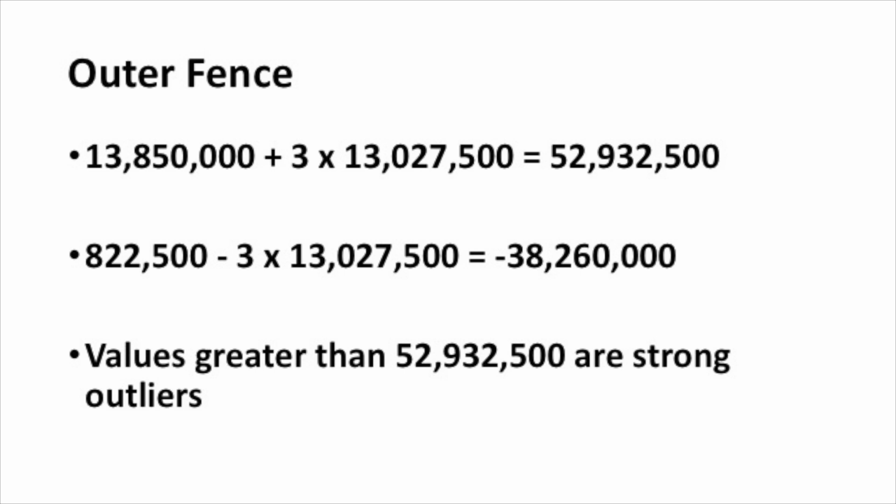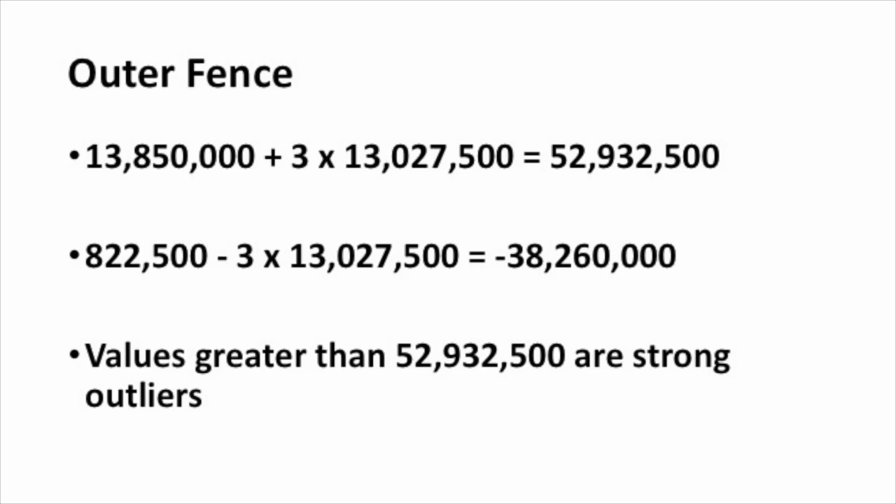To calculate the outer fences, you take the third quartile, which is 13.85 million followers, and you add to that 3 times the interquartile range. That gives us an outer fence of just under 53 million followers. So if a celebrity has more than that number of followers, they would be a strong outlier. We can also calculate the other outer fence. That's the first quartile, which is about 822,000 followers, and here you subtract from that 3 times the interquartile range, which gives us a value of minus 38 million followers. Of course, the smallest number of followers you could have is 0, so you won't have any strong outliers on the low end.